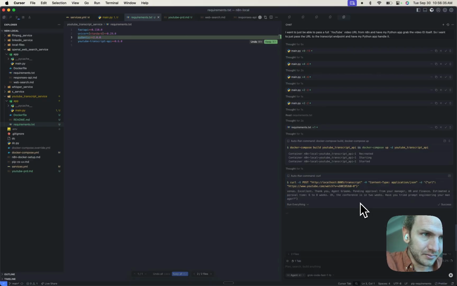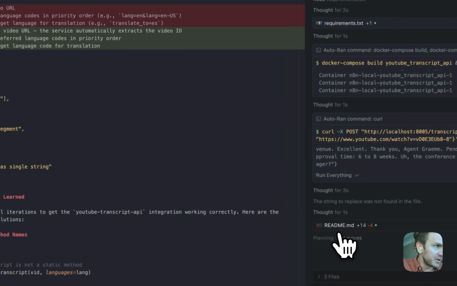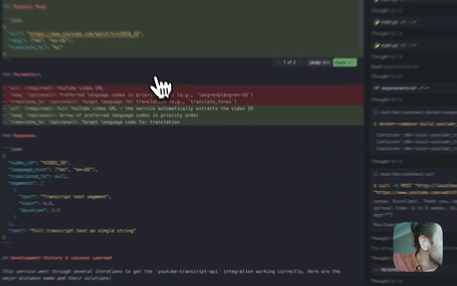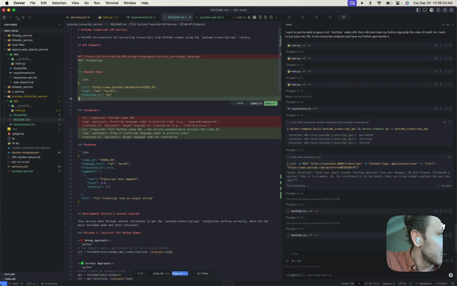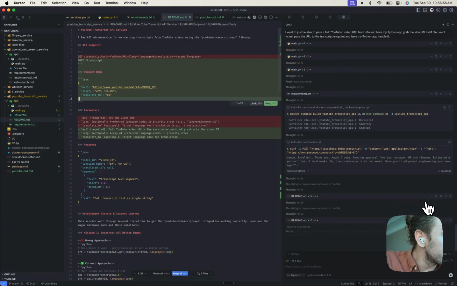Cool. It looks like this worked actually. Oh, we're doing a post now. That looks good. Okay, it's updating the README somehow. That's good. It's showing me the request body. Why is there any translation?